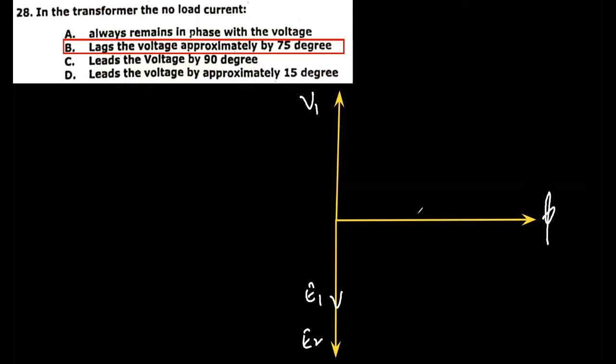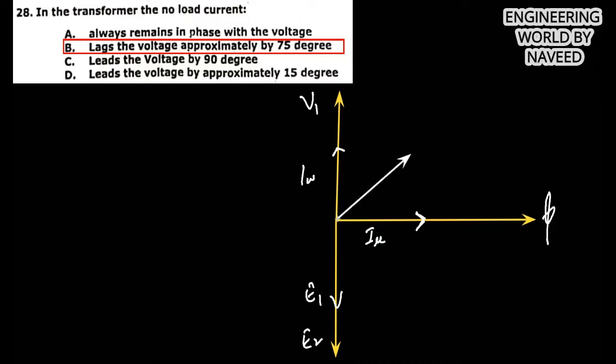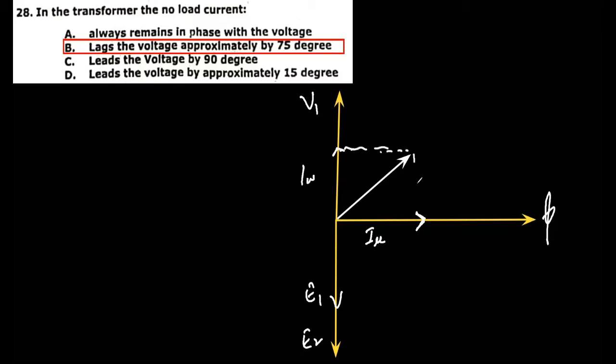So the magnetizing component of the current will be along phi, in this direction, so that is IU, and the resistive component will be along the applied voltage, and that is IW. So that will give us this. So that is the no load current. So this is I naught, and this is theta naught.